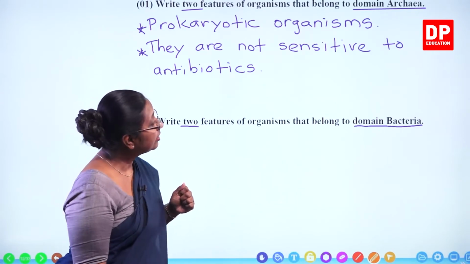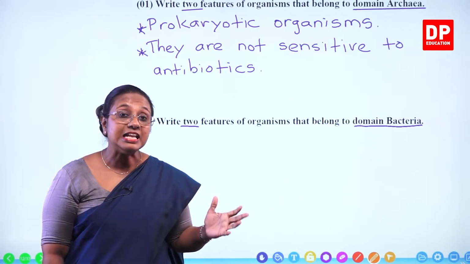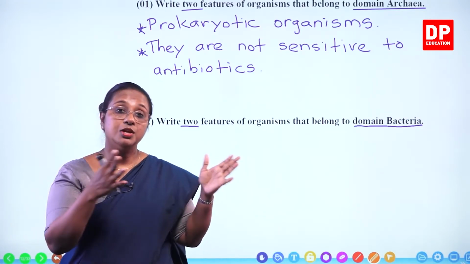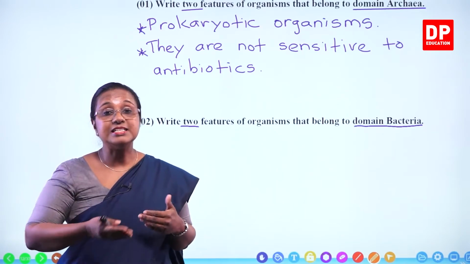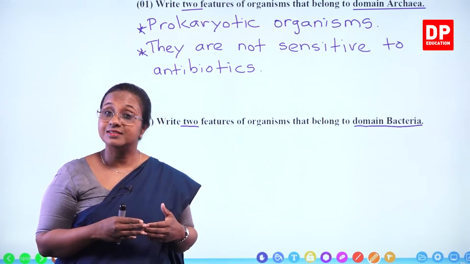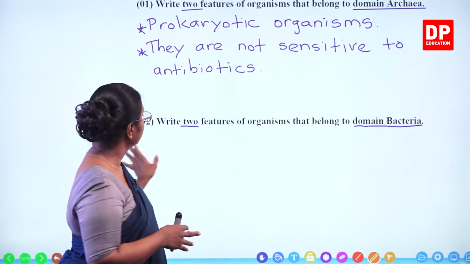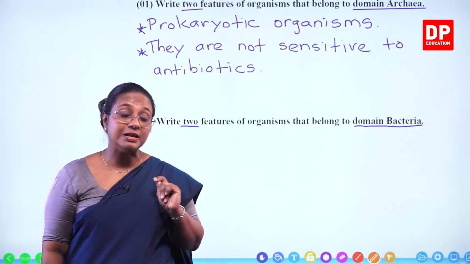Then if you look at domain bacteria, they are sensitive to antibiotics. They can live in any environment. The normal environments, land, water, even on and inside living organisms, host cells, as well as in extreme environmental conditions. So those are the features of organisms that belong to domain bacteria.